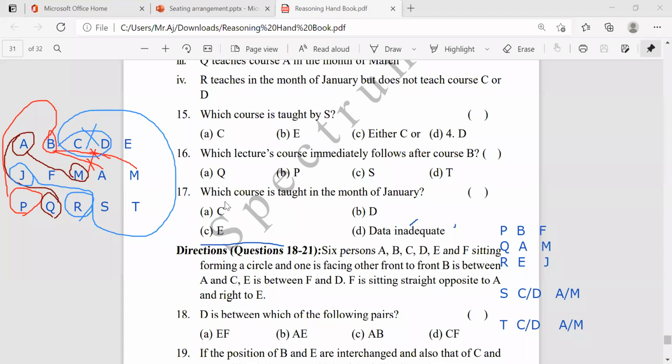Next, which course is taught in the month of January? In the month of January, which course is going to be taught? E. See here, R, E. The course taught in the month of January is nothing but E. E is the right answer. Okay, clear?